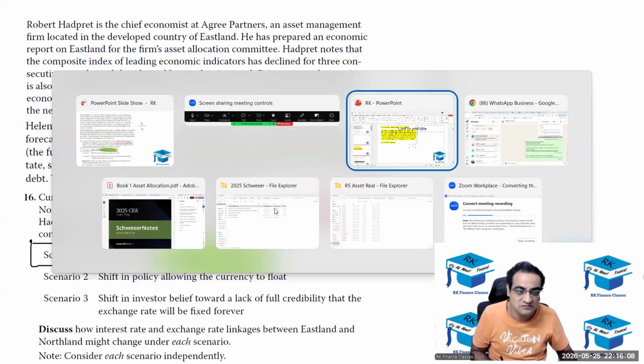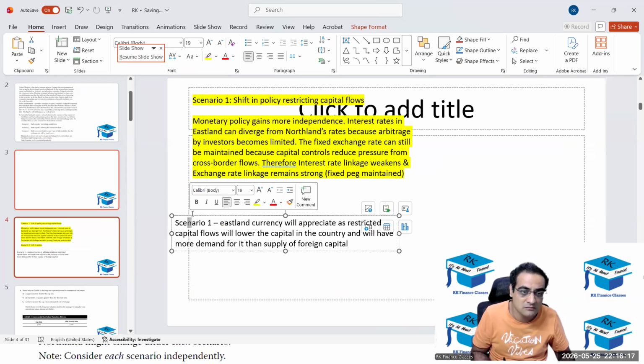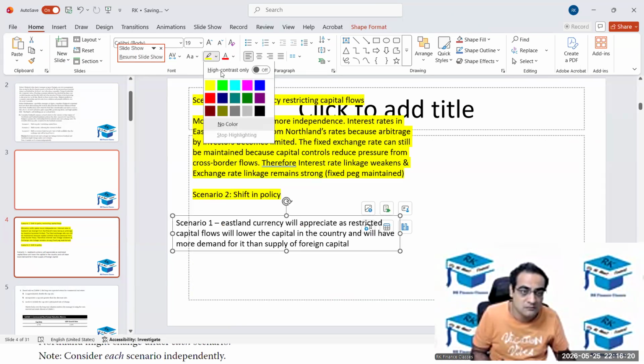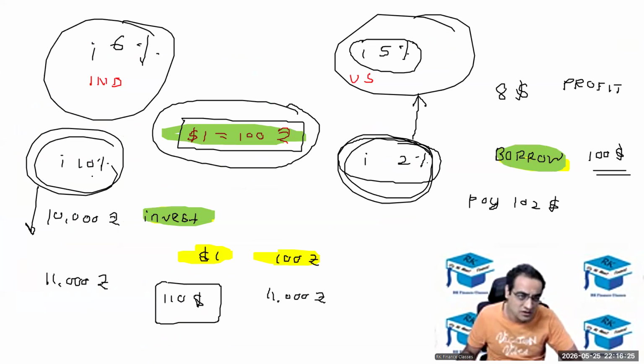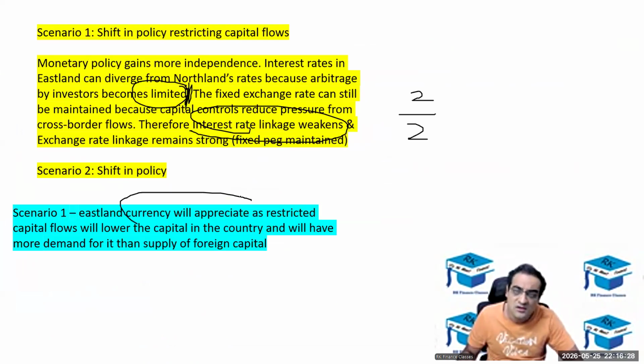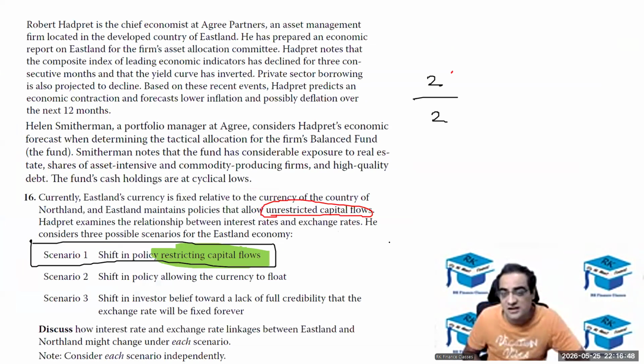What Soham had written as the answer. Okay. Eastern England currency will appreciate. No, it's a fixed exchange rate, so the currency will not appreciate. They have not changed that to floating, so currency will not appreciate. No, no, no. 0 and 2. So is it clear? Currency will not appreciate because the fixed exchange rate is still there. They have not changed it to floating. They just started restricting the capital flows.